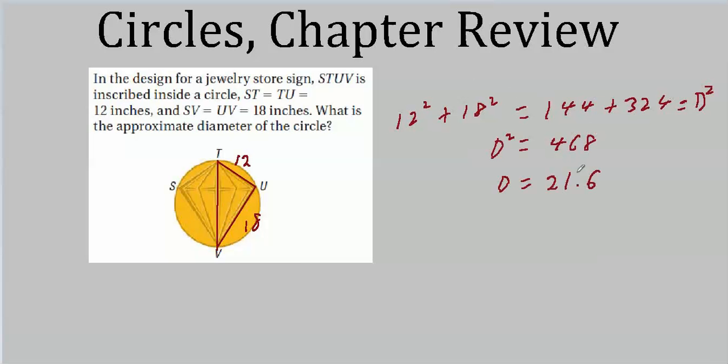I'm not sure what they meant by approximate. I guess you could write 22. Okay, the actual answer was like 21.633333, and I just rounded to 21.6. The important part here was recognizing that if the diameter is one side of a triangle inscribed in a circle, then you automatically have a right triangle. And since you've got the two legs of the right triangle, you have a very easy way to get the length of your diameter.